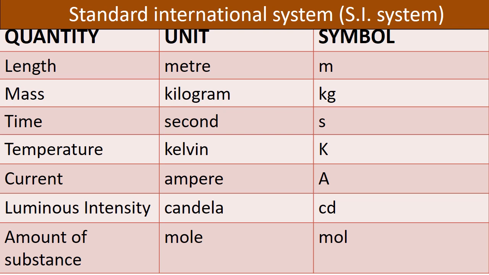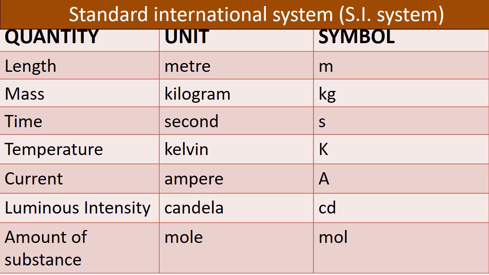Have you all understood? The system is called the SI system. We can call it the Standard International System. What is the name of the system? SI system or Standard International System. What are the quantities we have learnt here? Length, mass, time, temperature, current, luminous intensity and amount of substance.